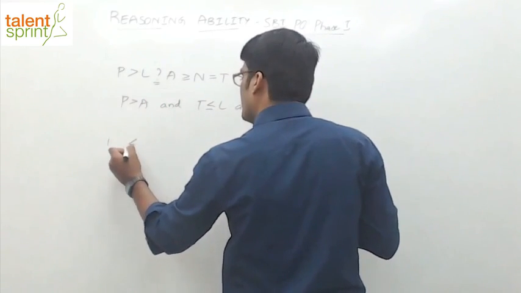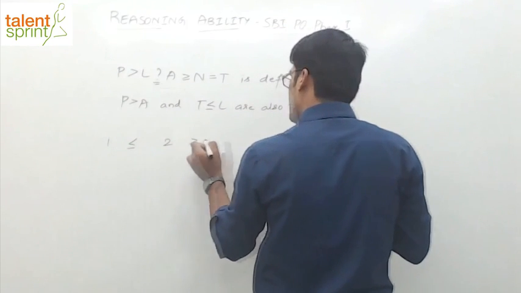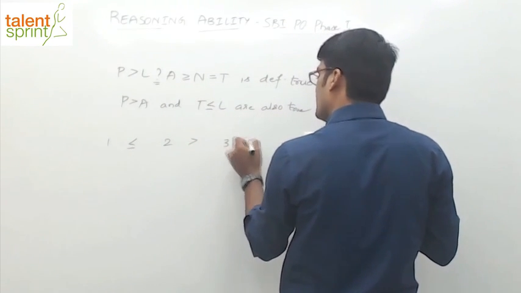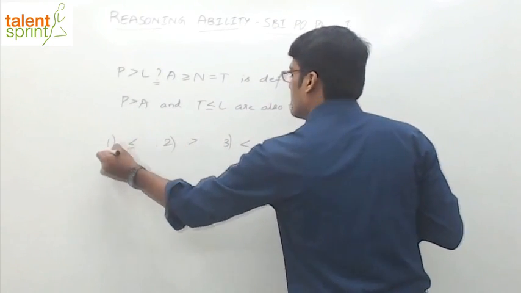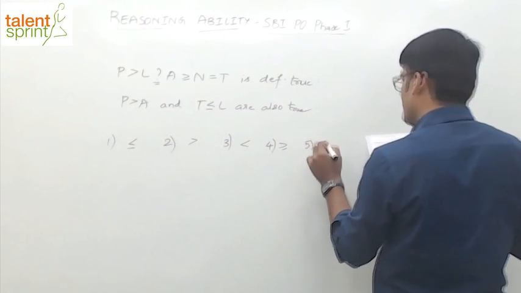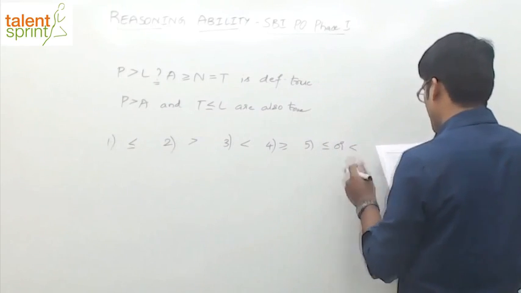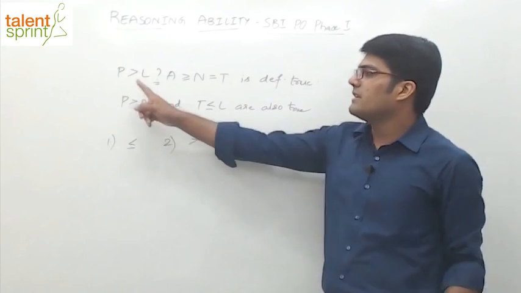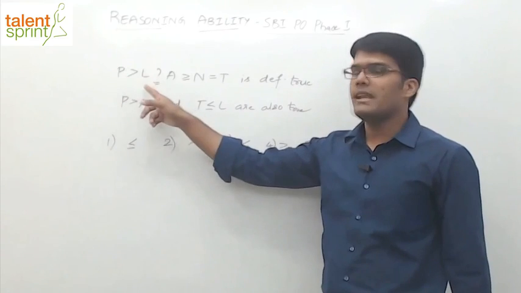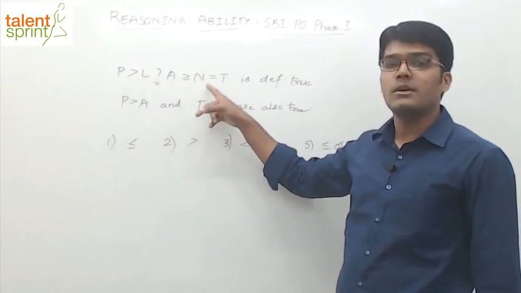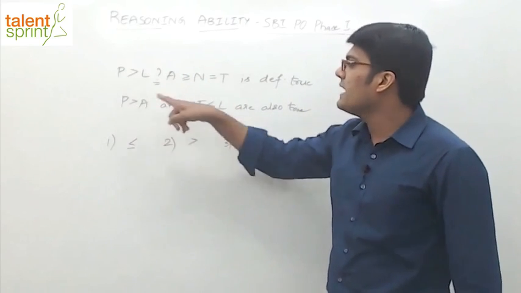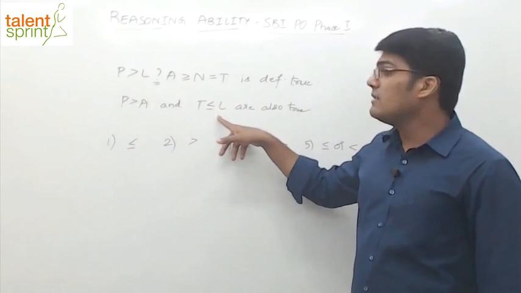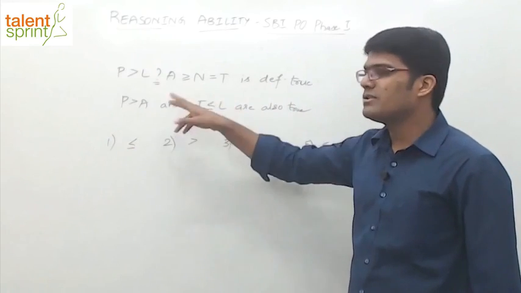Options are less than or equal, second option greater than, third option less than, and fourth option is greater than or equal to, fifth option less than or equal to or less than. So these are the five options, right? Statement is P greater than L question mark A greater than or equal to N equal to T, and this is definitely correct. We want P greater than A and T less than or equal to L to also be true, right?